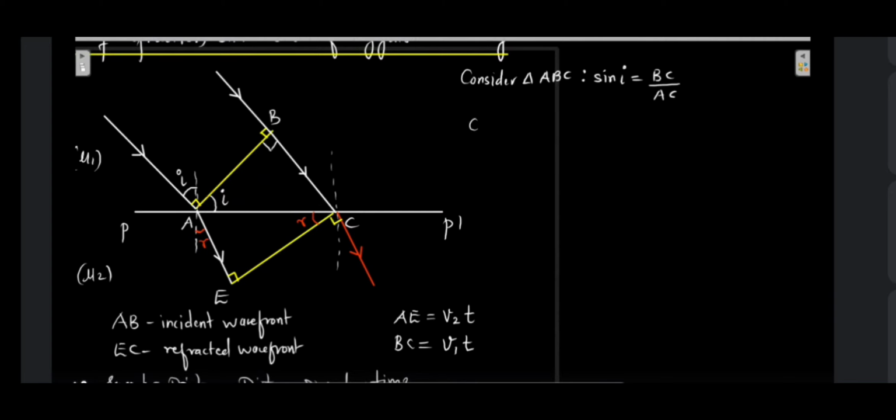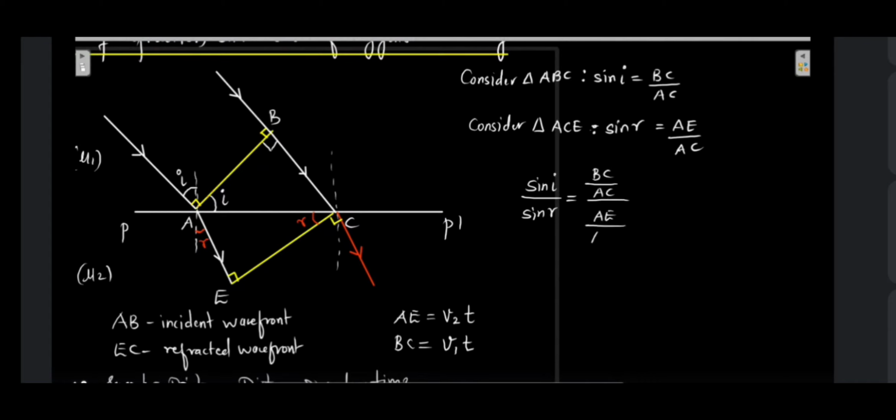Let us consider the next triangle. So consider triangle ACE. Again use sine of R in this triangle ACE. Sine of R is going to be opposite, that is AE, upon hypotenuse, that is AC, because this is 90 here. So AE upon AC. Let us take the ratio. Sine of I upon sine of R is equal to what? BC upon AC upon AE upon AC.